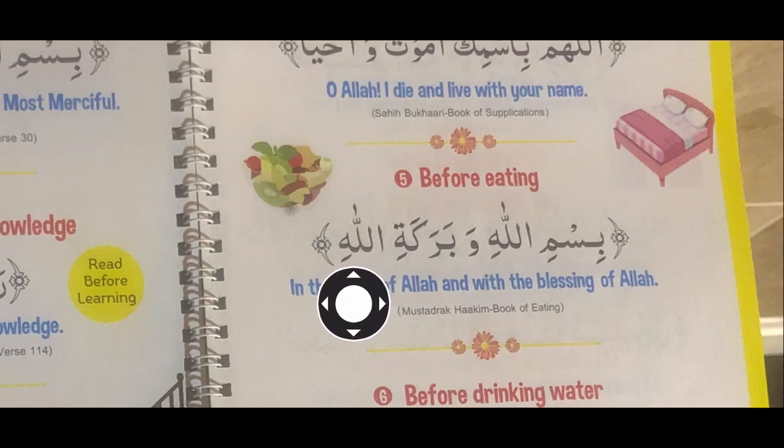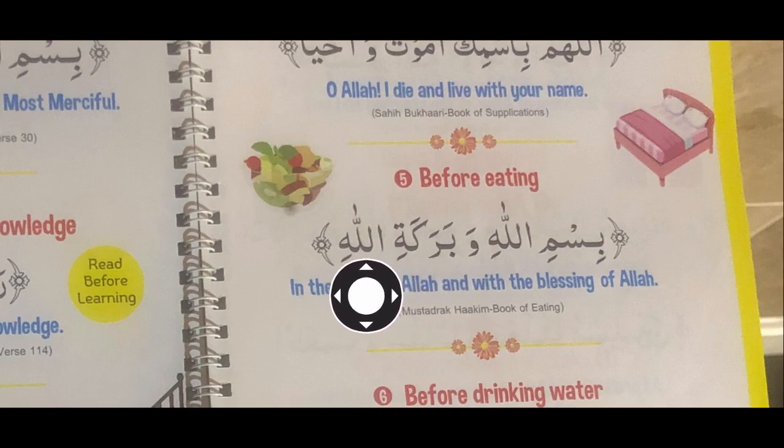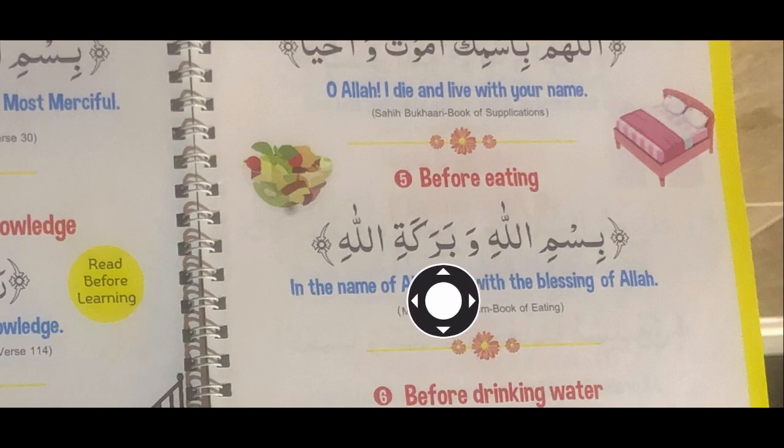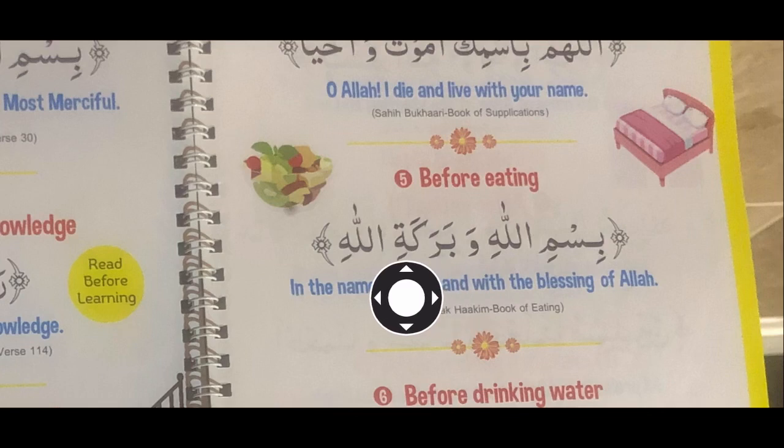Wa barakatillah. Mali Sahib is going to say from there till there. You need to copy the sound exactly the same. Bismillahi wa barakatillah. Bismillahi wa barakatillah. Say 1, 2, 3. Bismillahi wa barakatillah. So this is the dua you will also practice.